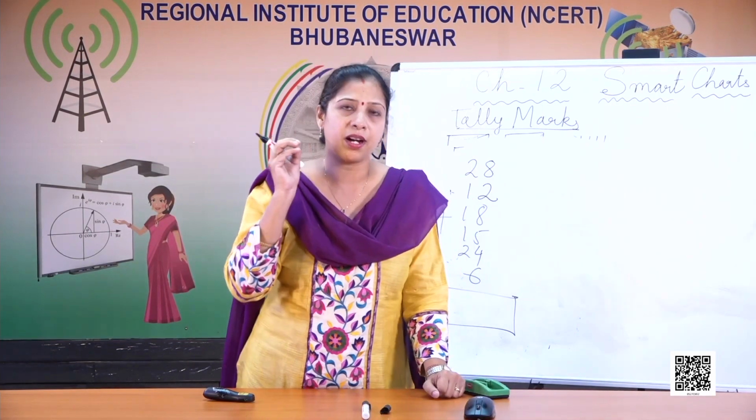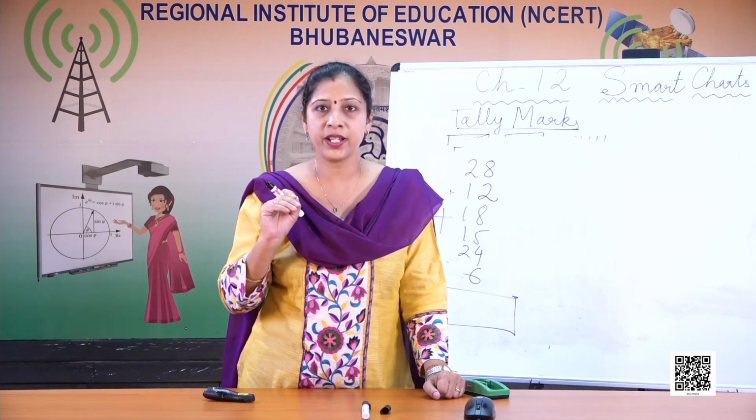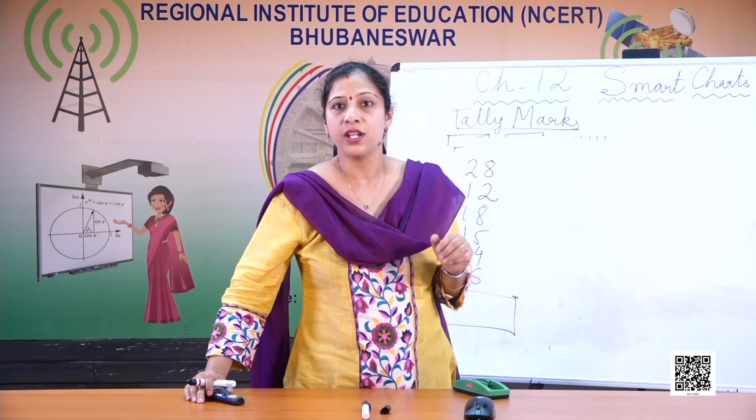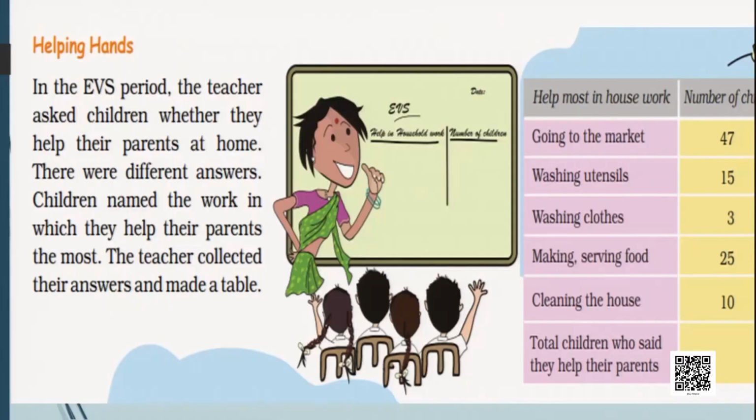Is it possible for the teacher to remember everything? So what did she do? She counted what are the things they are doing. So there are 1, 2, 3, 4, 5, 6 things they are doing. They are going to the market, they are washing utensils, they are washing clothes, they are making and serving food, they are cleaning the house. So there are actually 5 things.